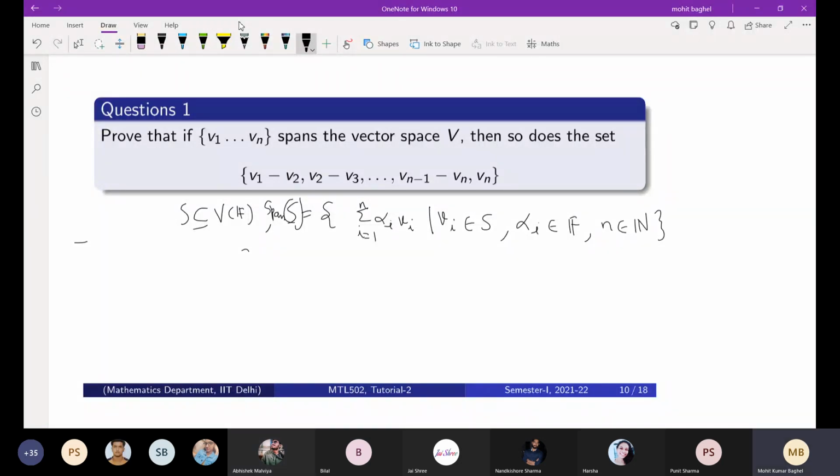So let's see how we can do it. Let v be any element of the vector space V. So there exist scalars b1 up to bn belonging to the field such that you can represent this vector v as this.